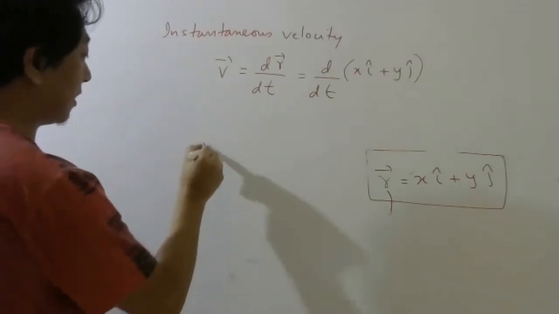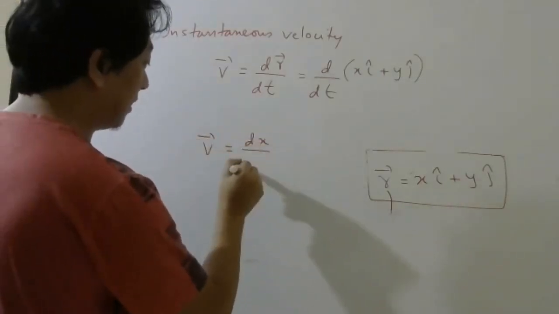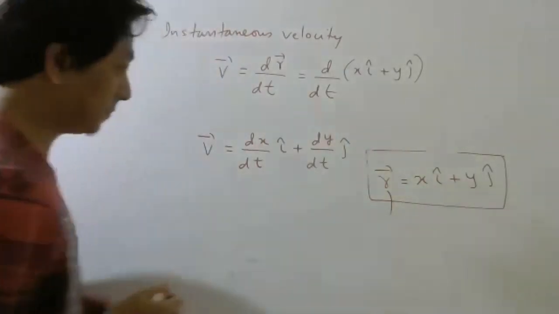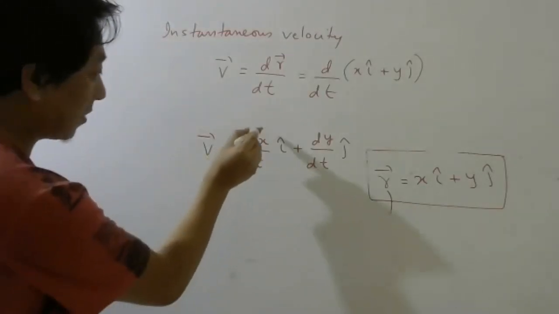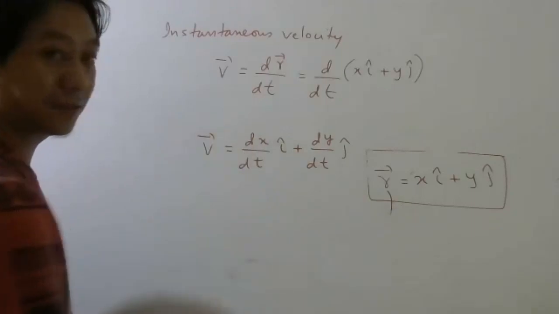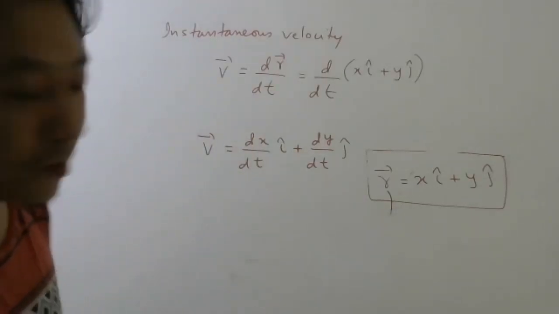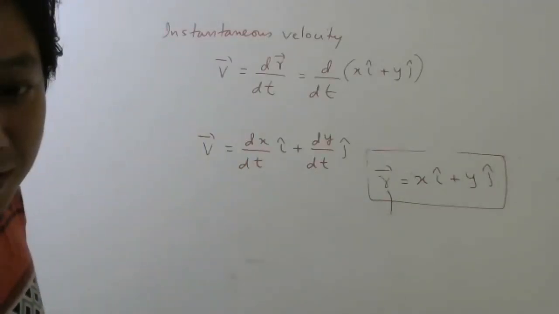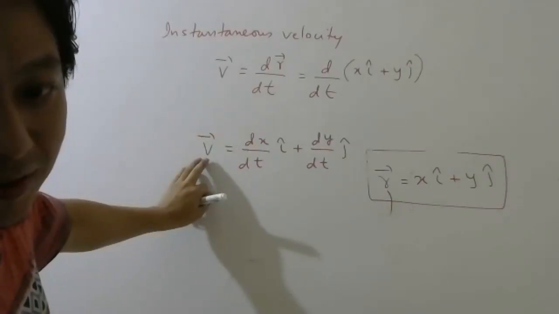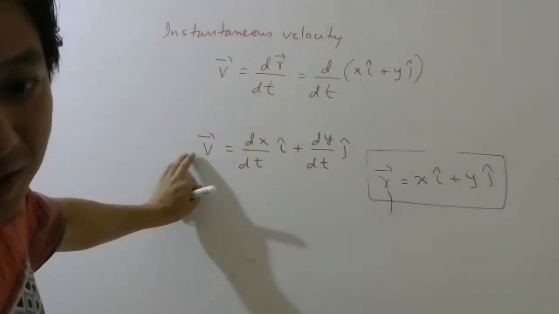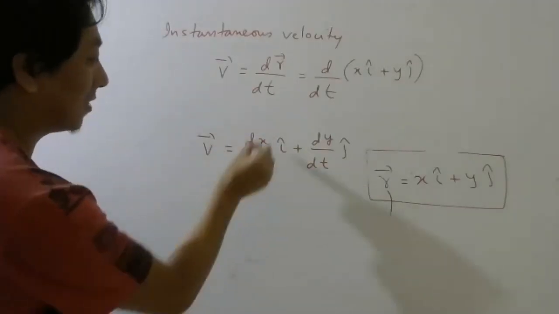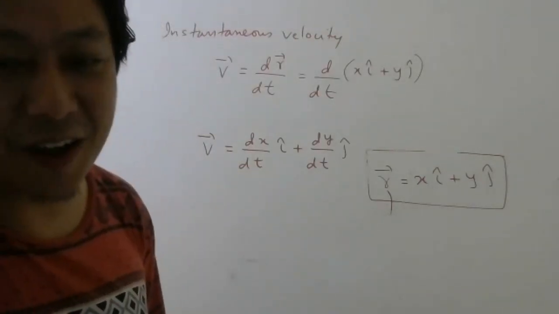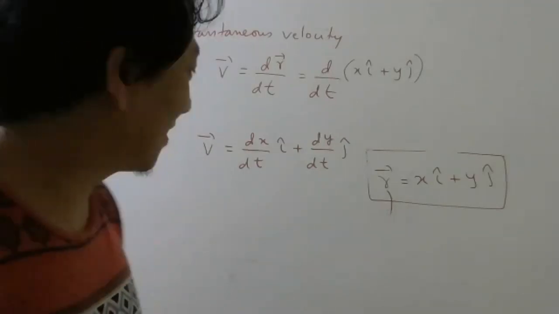So what will be my instantaneous velocity? dx by dt i cap plus dy by dt j cap. What is this? Can anyone tell me? What should I call this? V, then this is V, no? This is your instantaneous velocity. What is this? Okay, displacement. Average velocity. Average velocity we find by dividing displacement by time. Okay, very good. Look here.